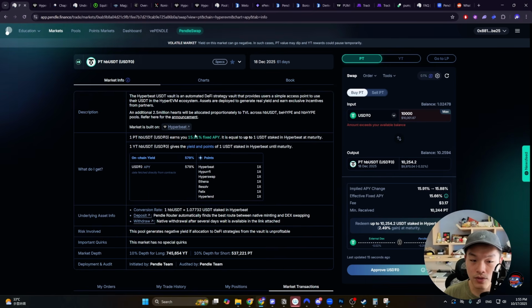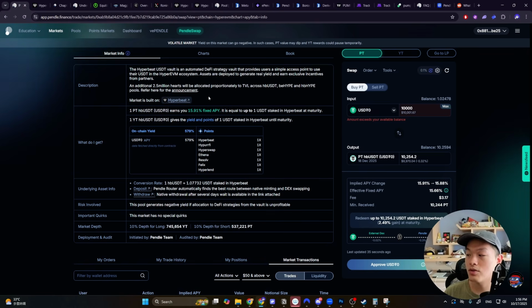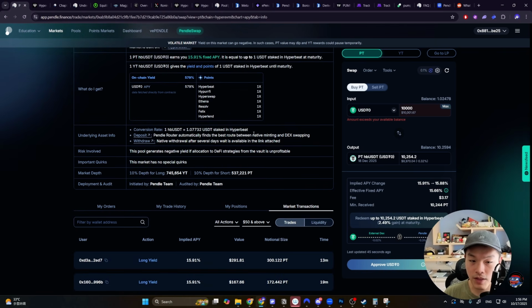And again, we want to do research on the underlying protocol. If you're comfortable with Hyperbeat and their underlying strategy, I believe it is a more actively managed vault. So you have to keep that in mind. There's always risk associated with higher yield products. So we got to keep that in mind. But again, if you want to lock in the yield, it's 15 to 16% right now.